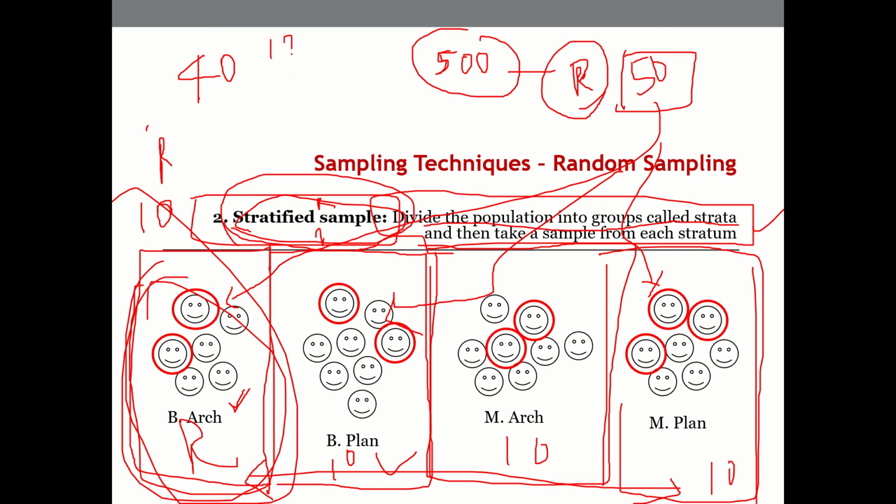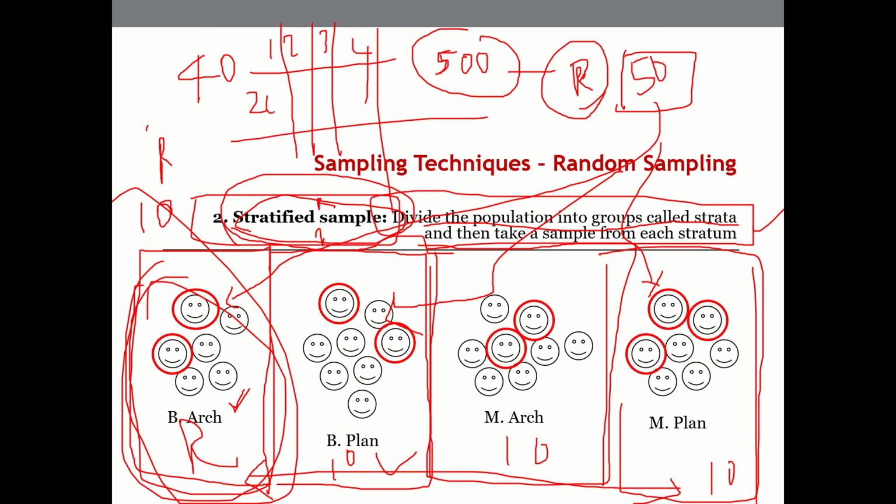We have 1, 2, 3, 4 groups, and then we have, let's say, here in BR some 200 students, and then we have 50, or let's say this should be 100. Anyway, some numbers like this. Within this 200 I will run a random sample to get 10. So I'm dividing it.